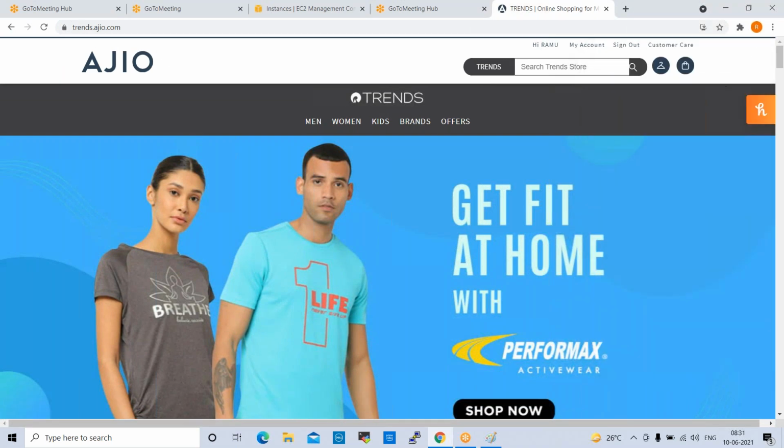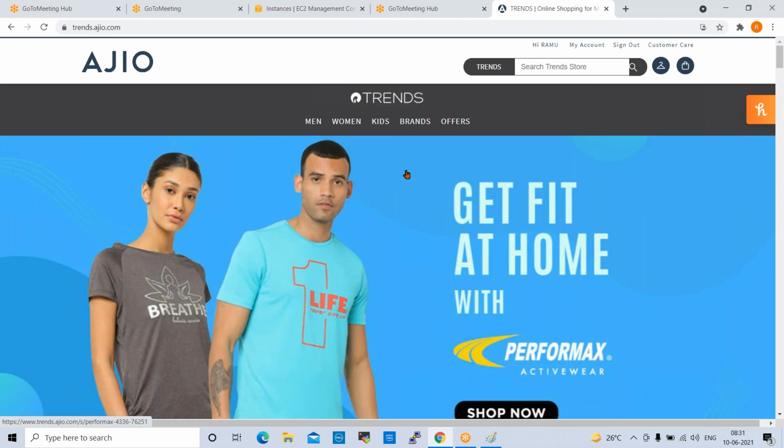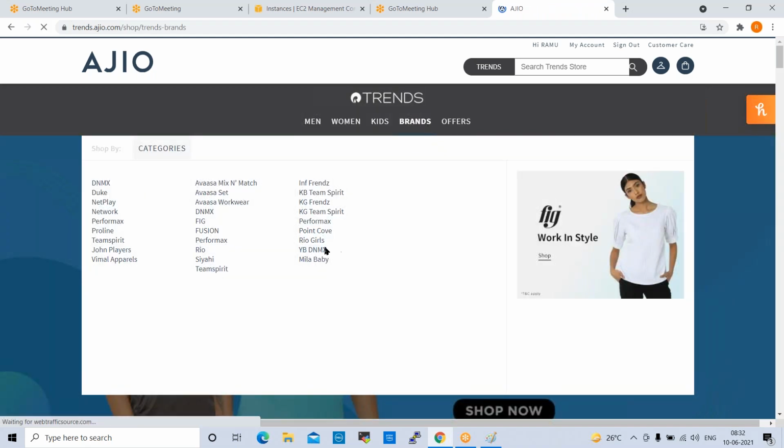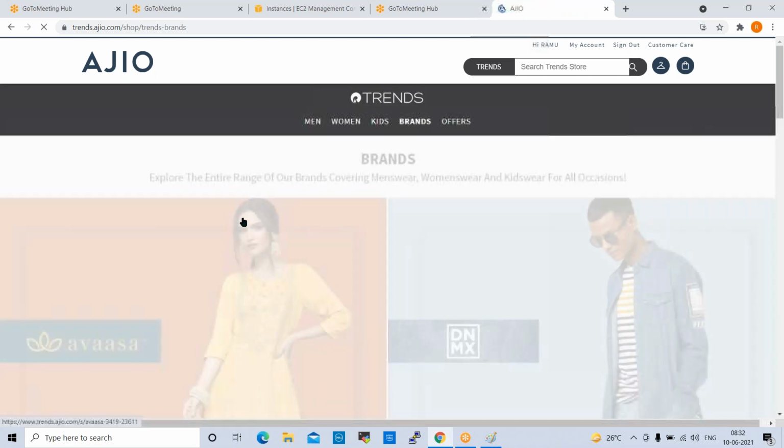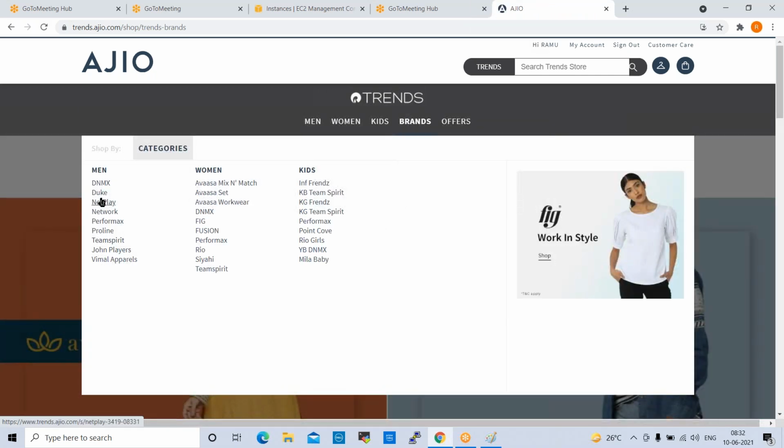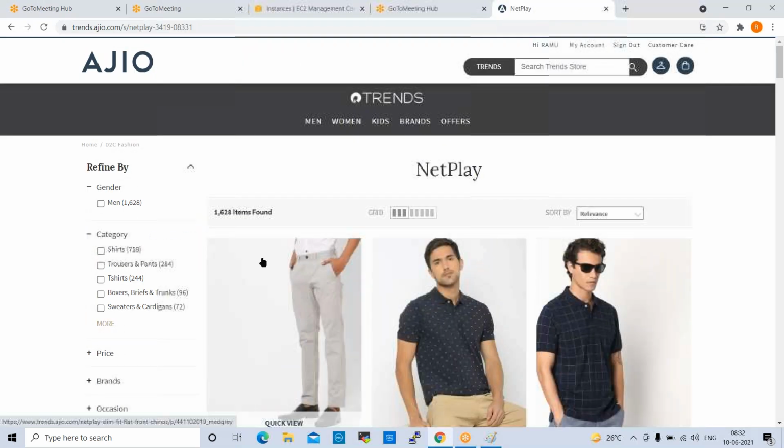This is the Reliance Trends site, basically one digital site. Backend developers will develop the code. For example, these are the brands. We have some brands here, Netplay and others.